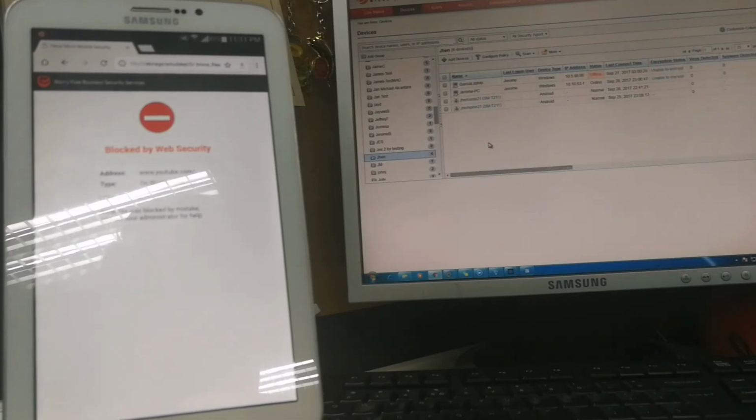So next up, installing the security agent to an iPad or an iOS device.